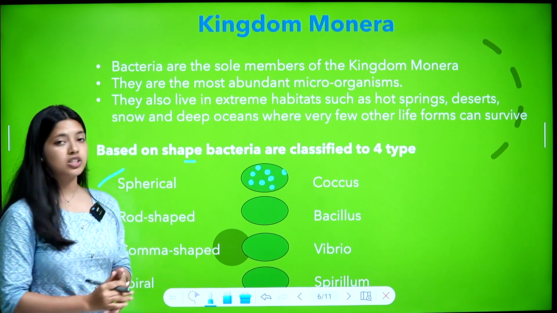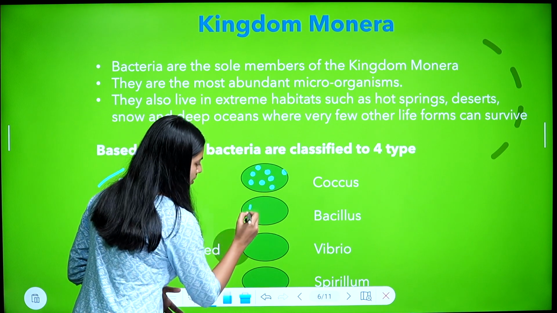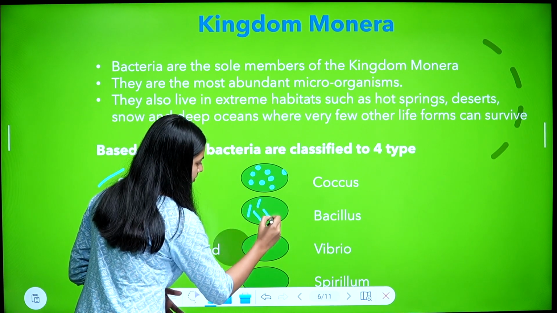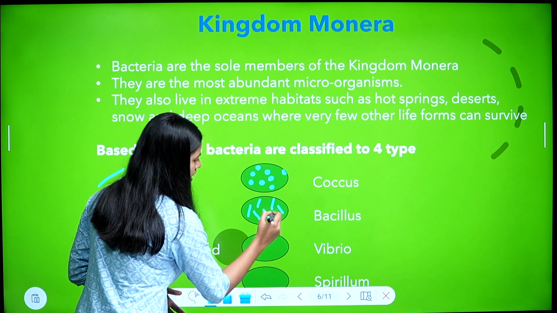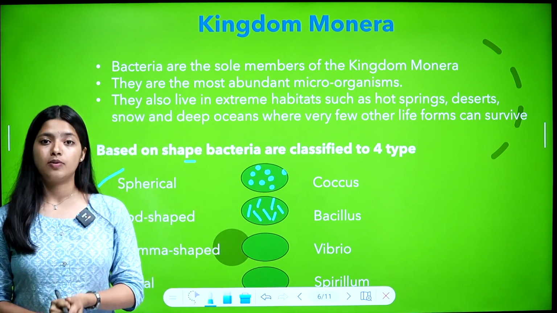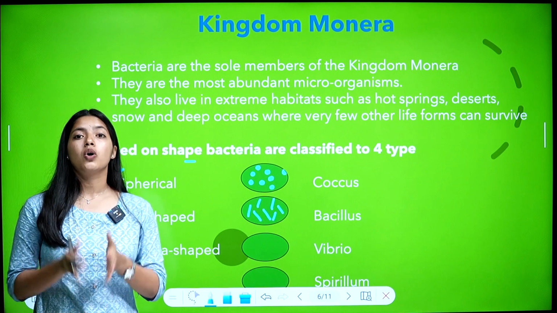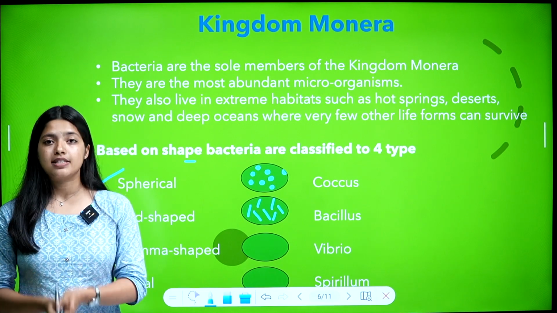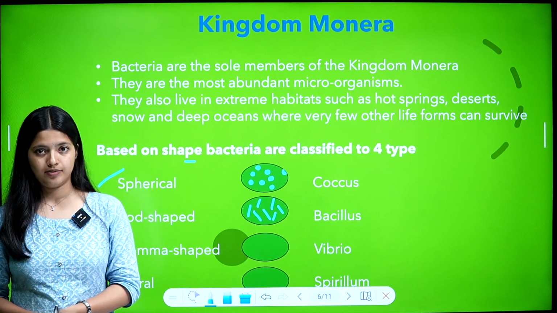Then rod shaped bacteria. Rod shaped bacteria means like this. Rod shaped bacteria are called bacillus. Once again, spherical bacteria, coccus. Rod shaped bacteria is called bacillus. Is that clear?